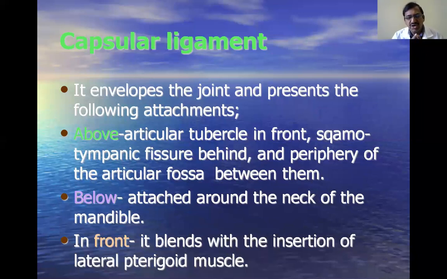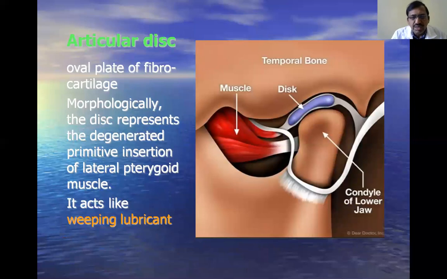Here the lateral pterygoid muscle has a very close relation with this temporomandibular joint, especially the capsule. We will discuss its importance later. Next, coming to the articular disc. Here, this articular disc is a very, very important structure.